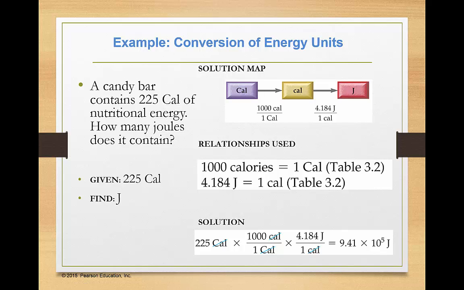You should try setting this problem up on your own without looking at the slide, and try doing the math. Make sure you can replicate that. You might try it with a different number of calories and see if it makes sense. Do you end up with more or fewer joules if you start with more or fewer calories? For example, you might try something that contains 450 Calories, a typical frozen entree. Try 450 Calories, see how many joules you end up with, and we can look at that on Friday in class.